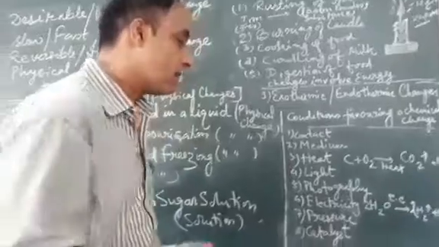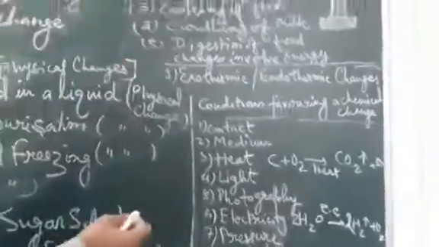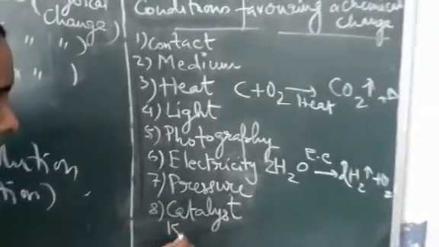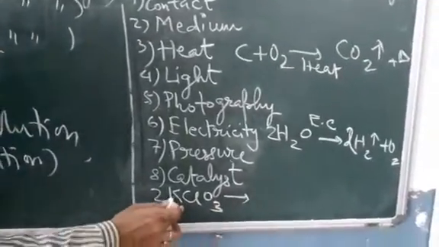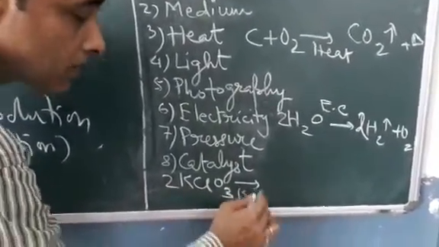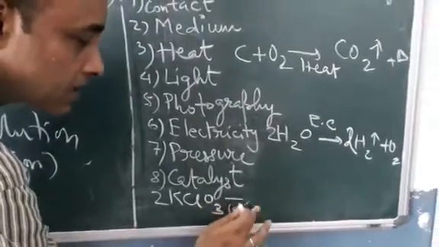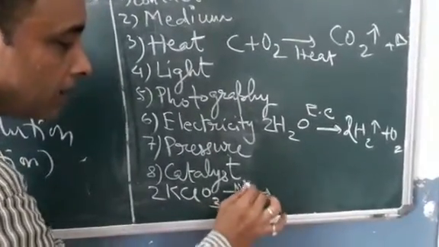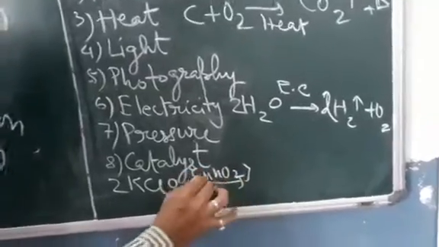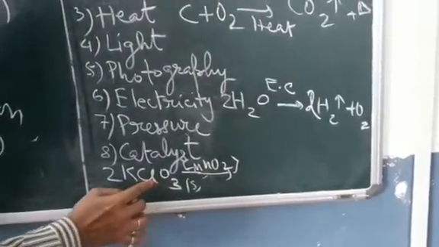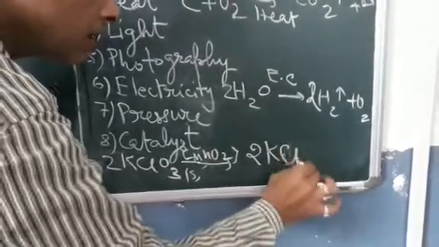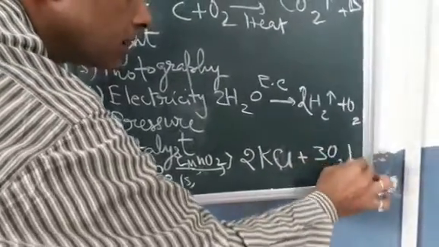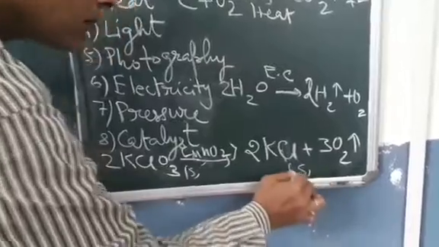Let us take for example, children, potassium chlorate, KClO3. It is in solid form. If a catalyst like MnO2, manganese dioxide, is added, it gets converted into potassium chloride with the formation of oxygen.